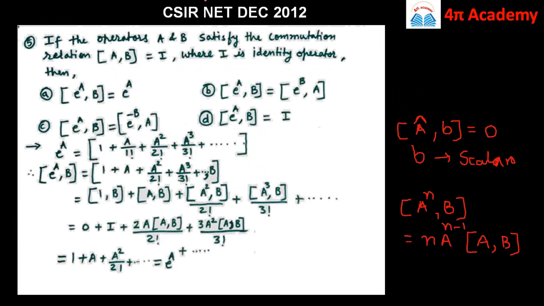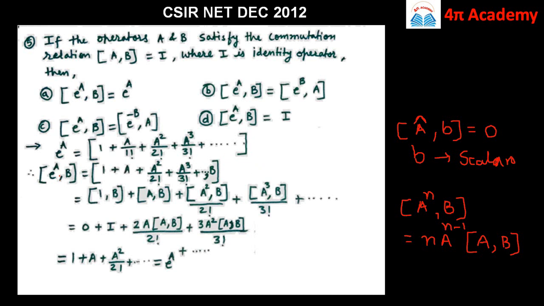Then the next problem was asked in CSIR NET December 2012, that if the operators A and B satisfy the commutation relation, that is the commutator of A comma B is equal to I, where I is the identity operator, then which of the following is true? So now we know how we can expand this e raised to power a. This e raised to power a can be written as 1 plus a upon 1 factorial plus a square by 2 factorial plus a cube by 3 factorial, and so on.